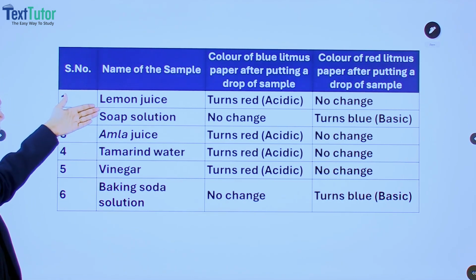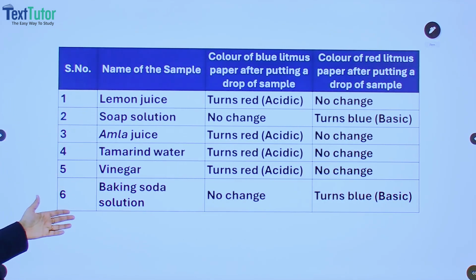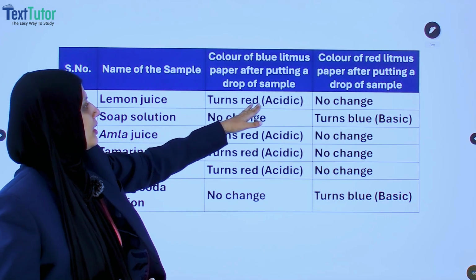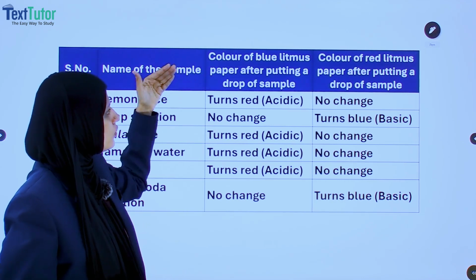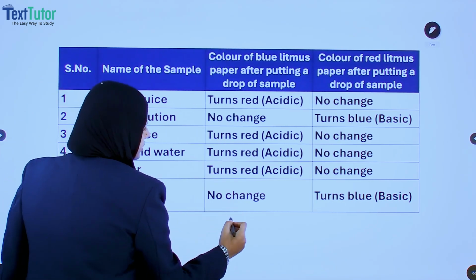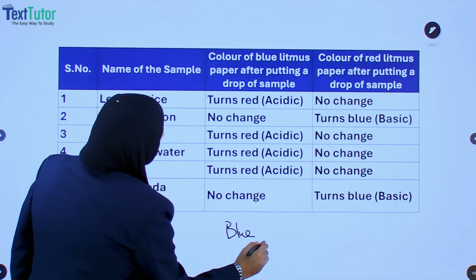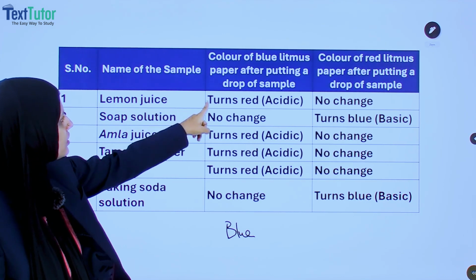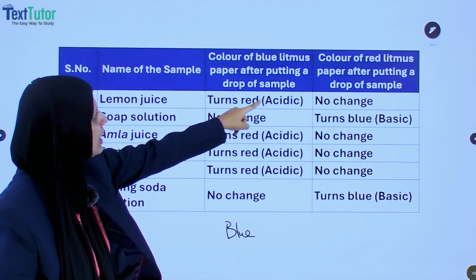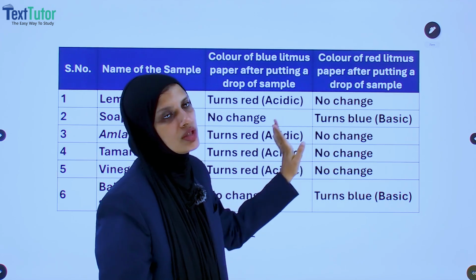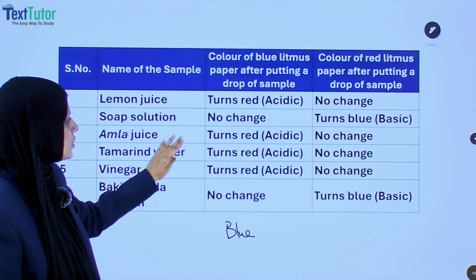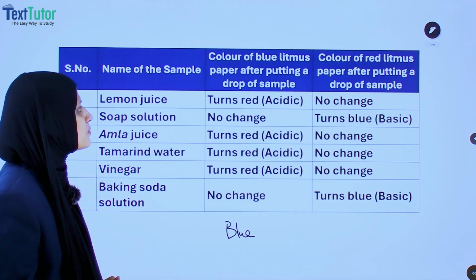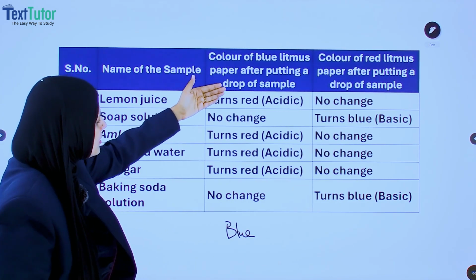And we have taken lemon juice, soap solution, amla juice, tamarind water, vinegar, baking soda solution. In case of lemon juice, blue will turn into red, and in case of red litmus paper there will be no change. And in case of soap solution there will be no change in blue litmus paper, whereas red litmus paper will turn into blue.